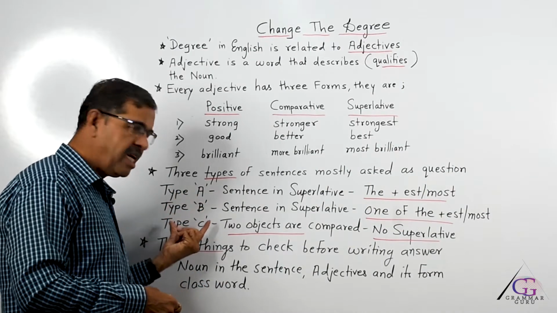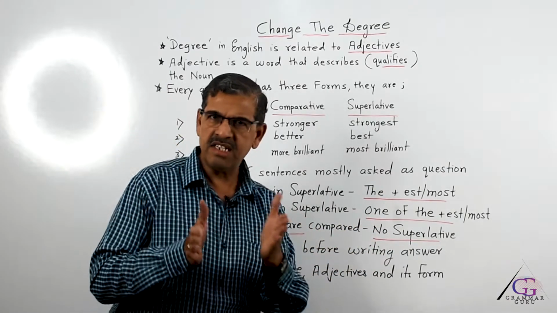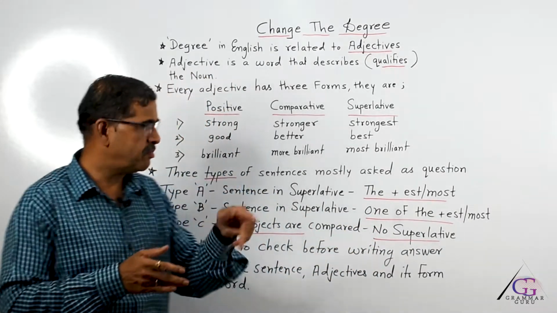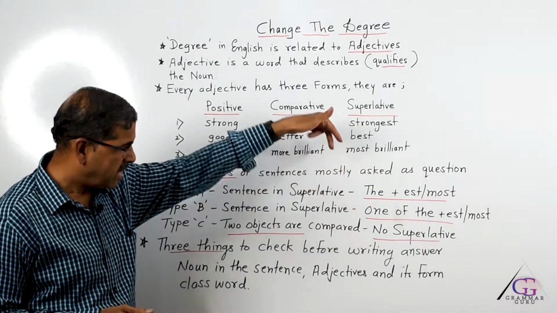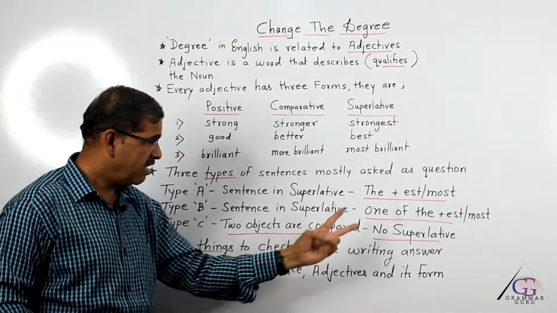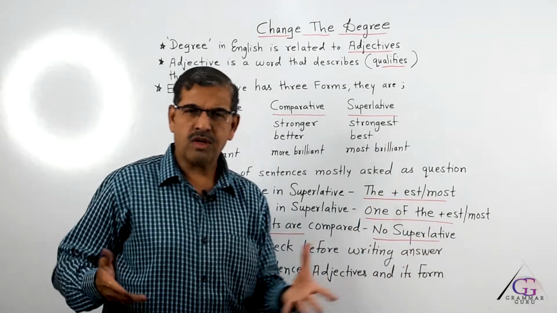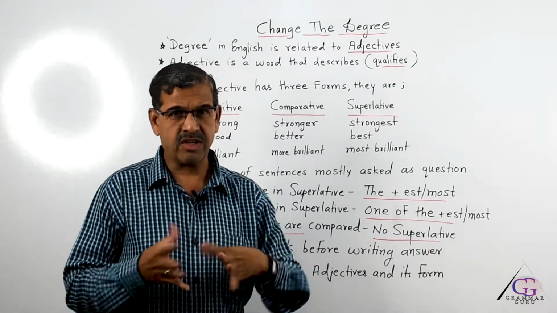Now, what is type B? In type B, suppose the given sentence is in superlative. So, what is the difference between the structures? In type A, there was the plus est. In type B, there is "one of the" plus est or most. So, what difference does it make between "the" and "one of the"?